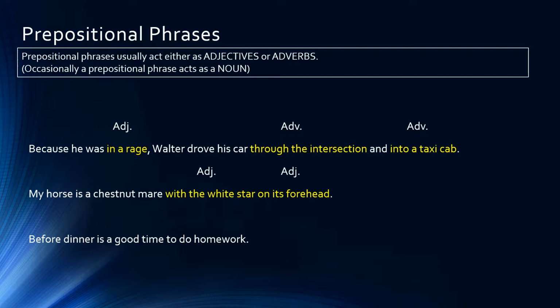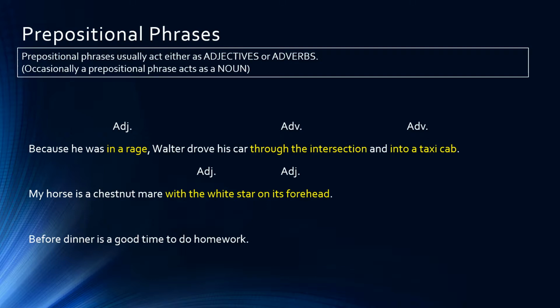Now, the first prepositional phrase, with the white star, is modifying mare. So it's an adjective prepositional phrase modifying the word mare. The second adjective phrase, on its forehead, is modifying the word star. So, with the white star modifies mare. On its forehead modifies star. Both of these are prepositional phrases serving as adjectives in this sentence because they are modifying nouns.